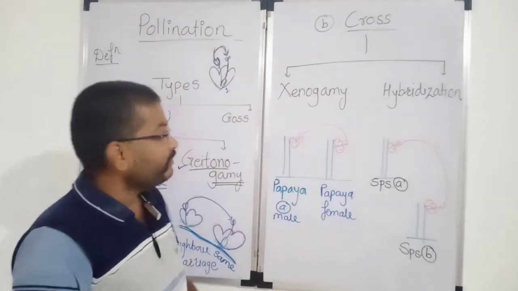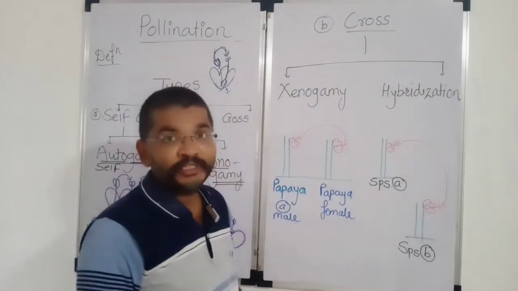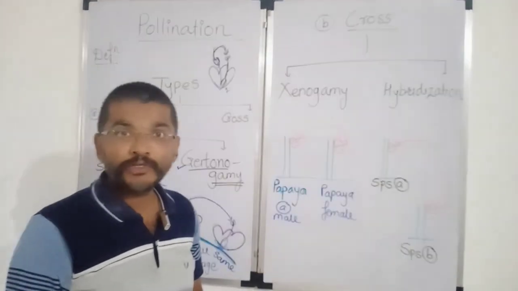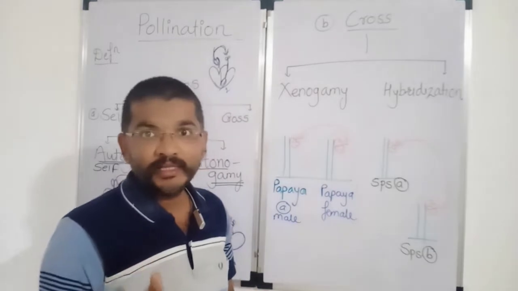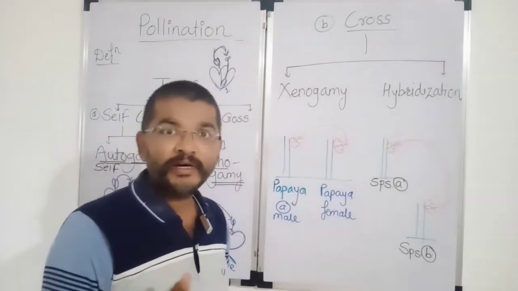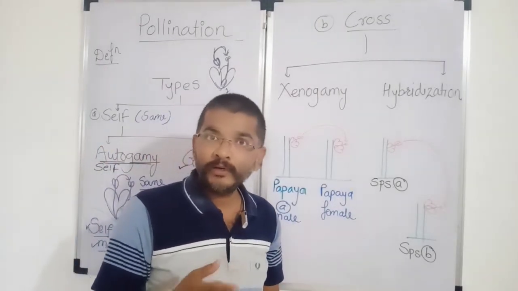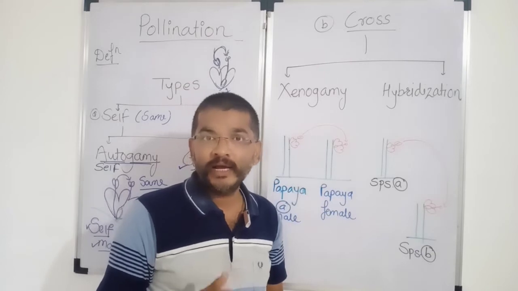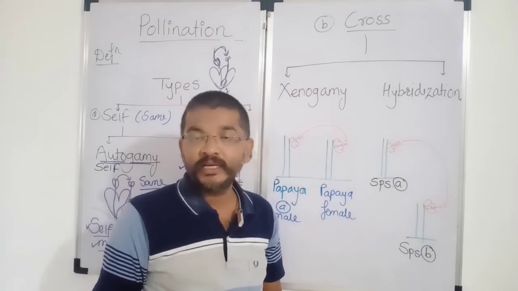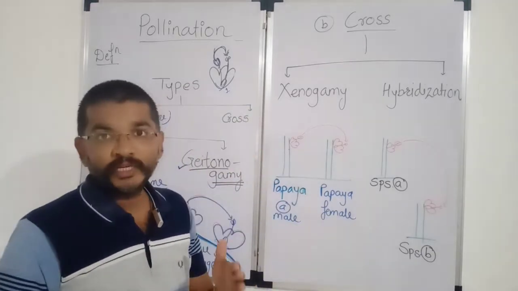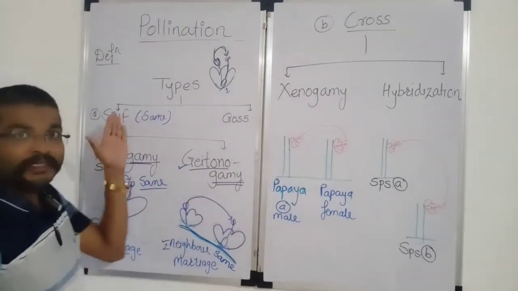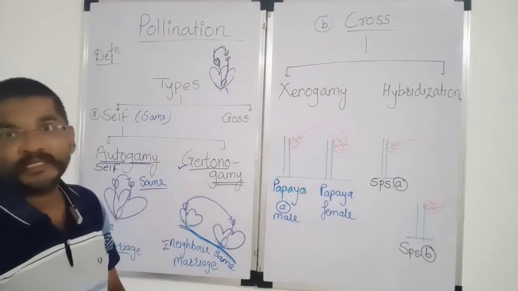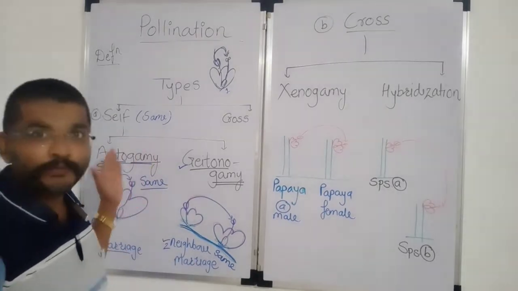Second type of pollination, that is cross pollination. तो डेफिनेशन क्या है क्रॉस पॉलिनेशन का? If the transfer of pollen grain takes place from anther of one flower to the stigma of another flower, born on different plant having different genetic makeup. तो जेनेटिक मेकअप इधर क्या है, अलग है. इधर क्या था, सेल्फ में जेनेटिक मेकअप वाज सेम. तो therefore that was a self pollination.